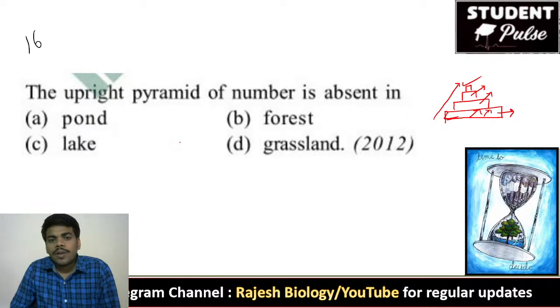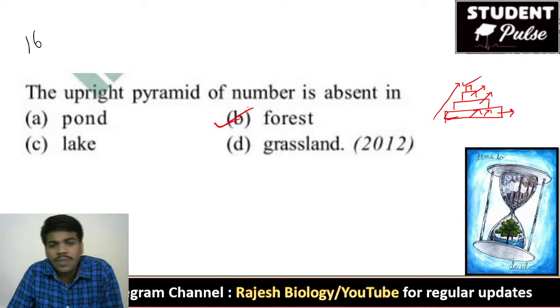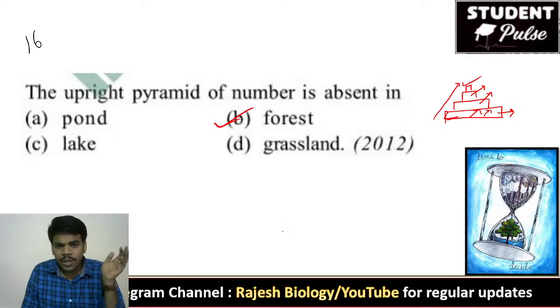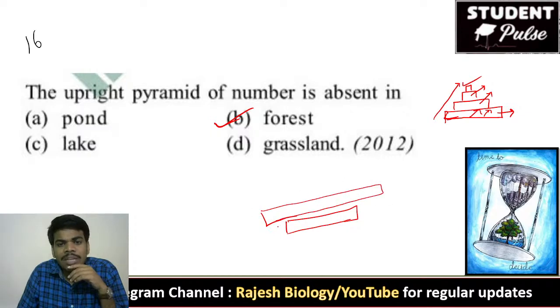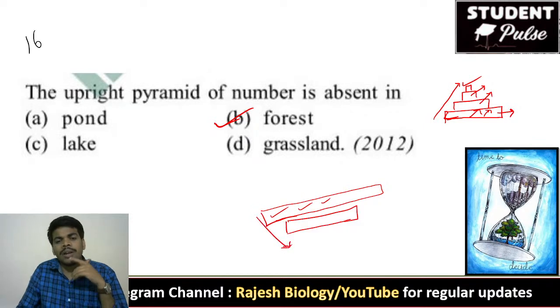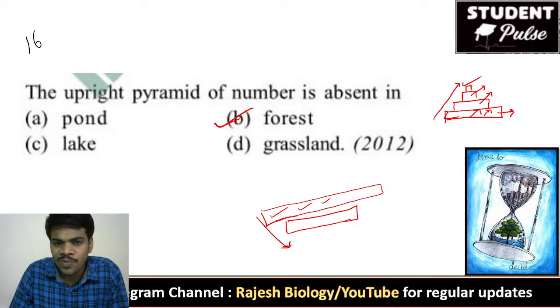No problem. The upright pyramid of number is absent in the forest. Why? Because forests have plants, trees, and the number of trees is more in the forest. But compared with the number of trees, the number of organisms like insects, other animals and birds is more. So it is not an upright pyramid that is present in the forest. Compared with the trees, the animal number is more in the forest.